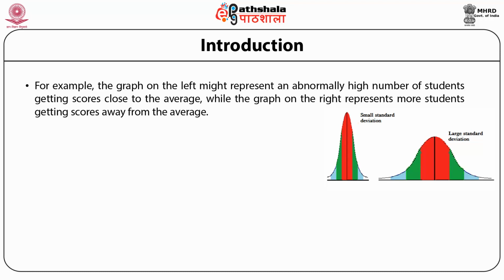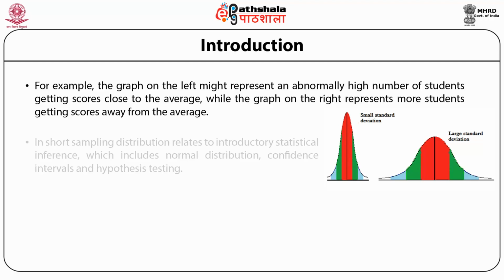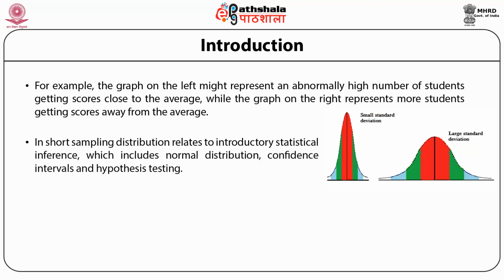You can see in the figure there are two different figures available. In one, the standard deviation is small and the curve is steep, while in the other case the bell curve is more flattened. Here we have the large standard deviation. In short, sampling distribution relates to introductory statistical inference, which includes normal distribution, confidence intervals, and hypothesis testing.